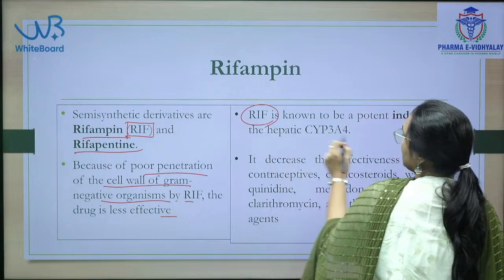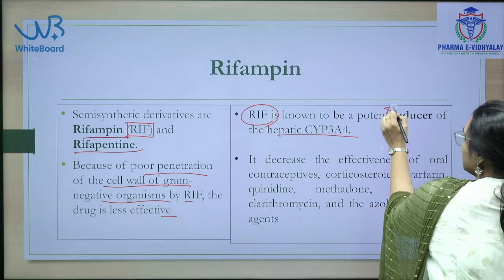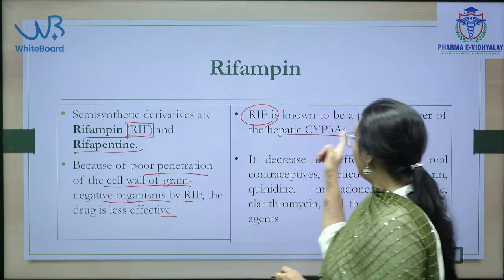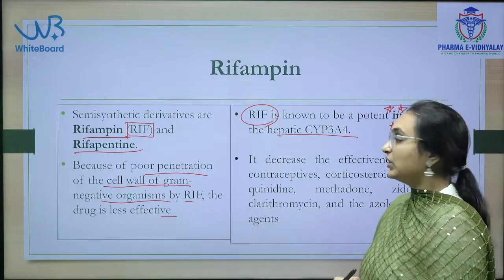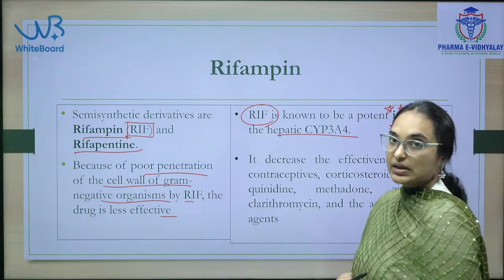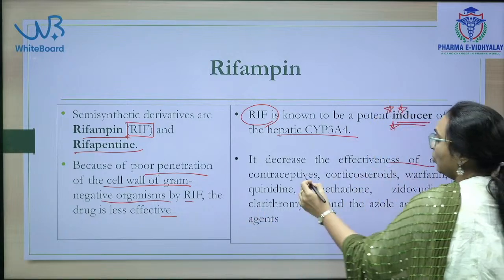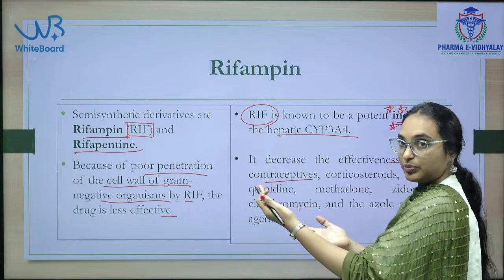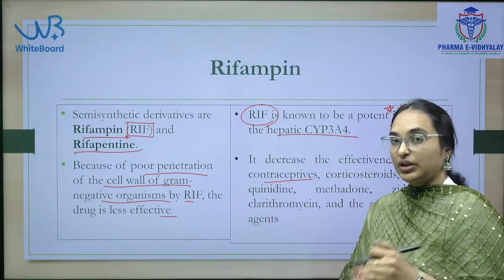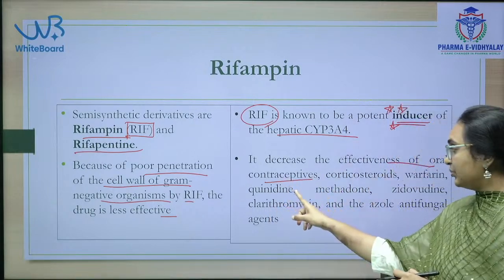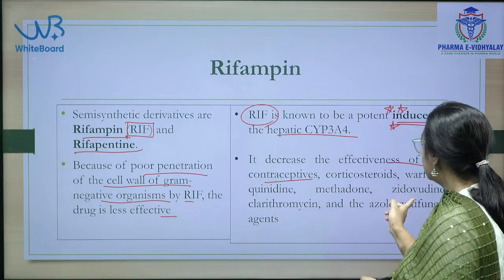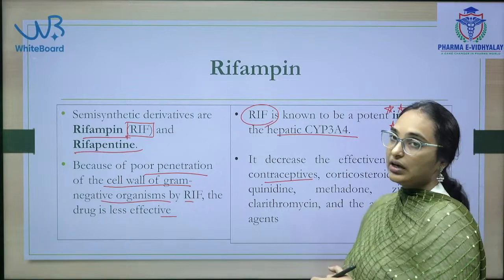And in metabolism, rifampin is a potent inducer of the CYP3A4 enzyme. So, CYP inducers, CYP inhibitors. It decreases the effectiveness of oral contraceptives. Since it is an inducer of CYP3A4, the levels of all the substrates of CYP3A4 will be decreased: oral contraceptives, corticosteroids, warfarin, quinidine, methadone, zidovudine, clarithromycin, azole antifungal agents.